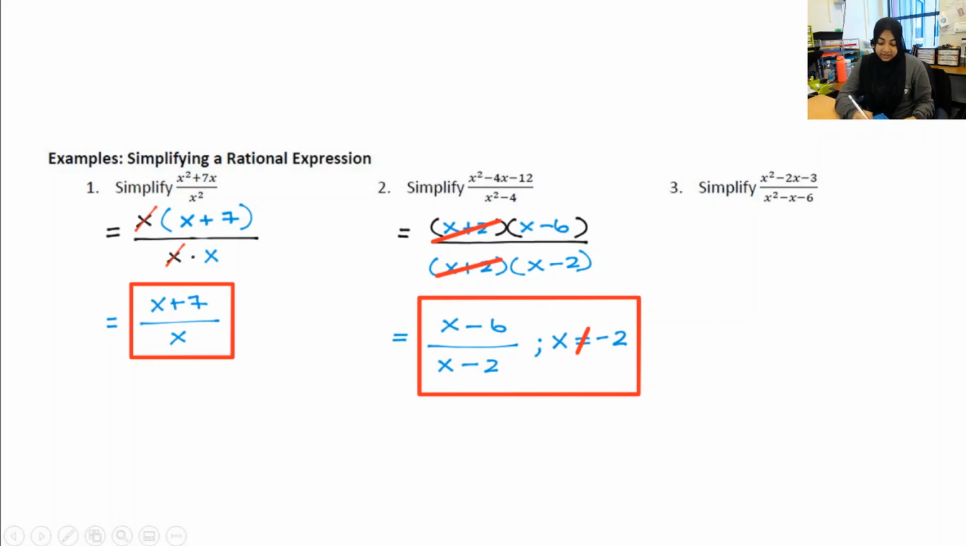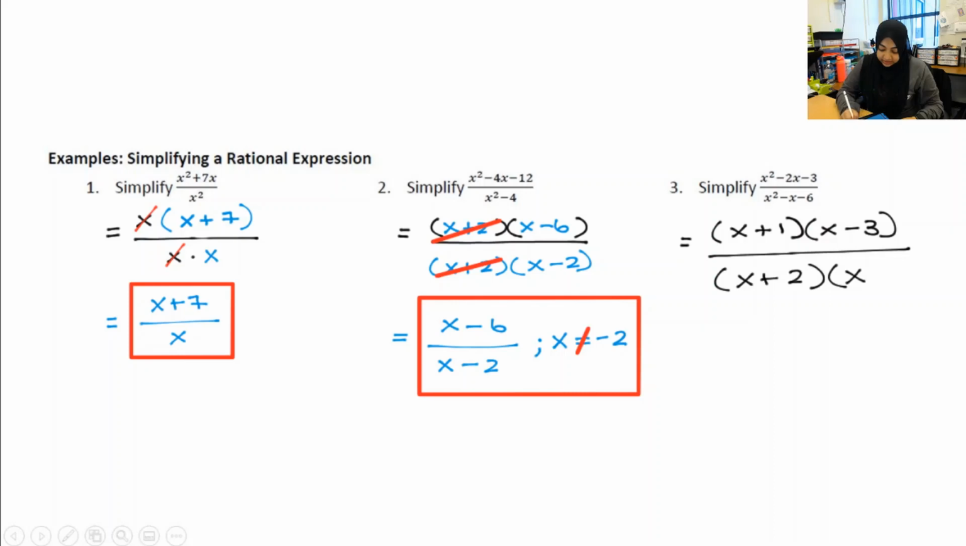All right, let's see how you did. Hopefully in the numerator, when you factored it, you got x plus 1, x minus 3. And in the denominator, you should have gotten x plus 2, x minus 3. So those x minus 3's divide out, which leaves me with x plus 1 over x plus 2.